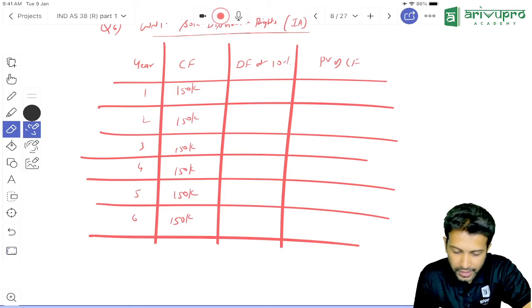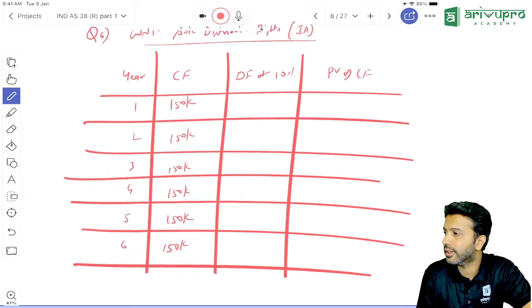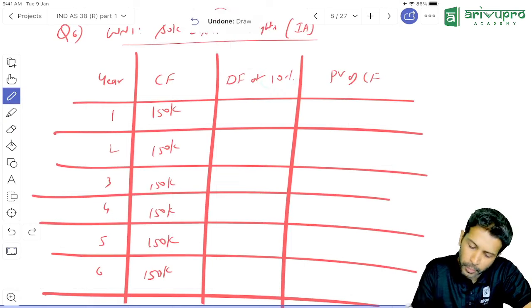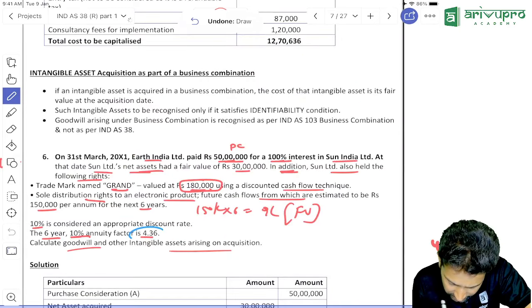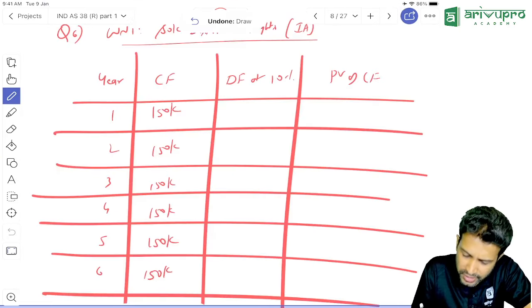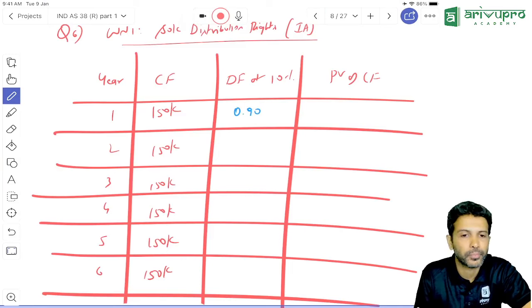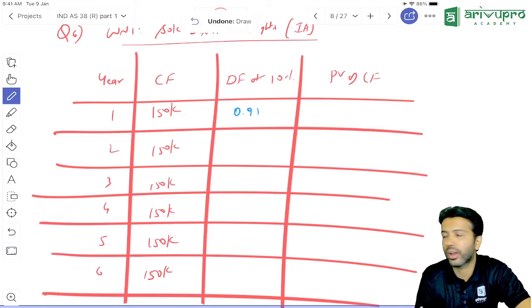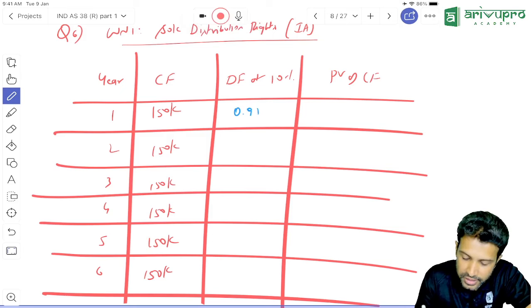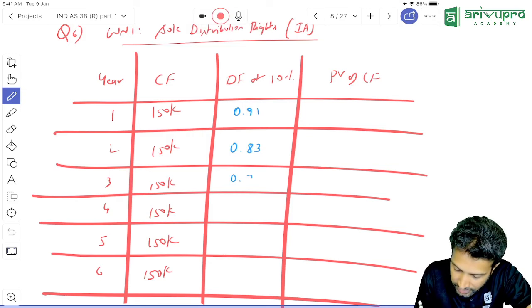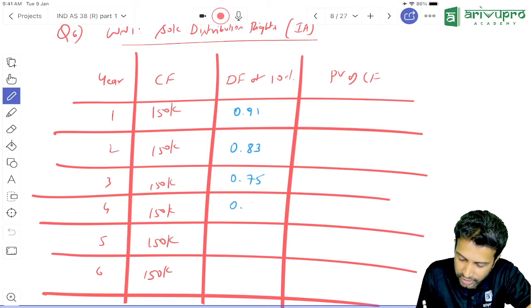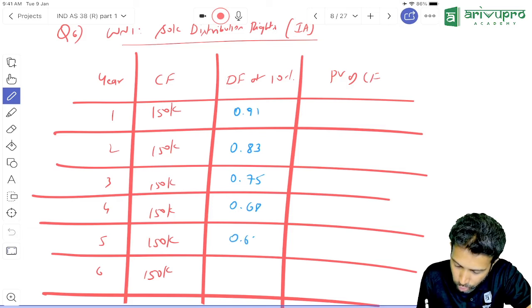Tell me, sir, at 10%, what is the discount factor for every year? 1 divided by 1.10. So the first one you'll get as 0.9090. I think here they give 2 decimals, so we'll stick to 2 decimals. 0.91. Next, 0.8264, so I'll take it as 0.83. Then it is 0.7513, so 0.75. 0.6804, so then 0.6203 something you'll get.